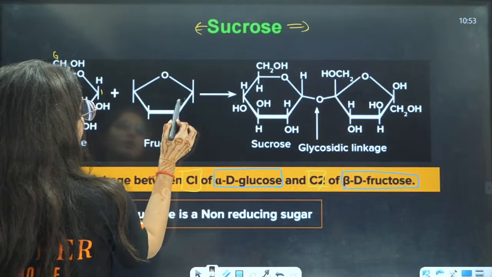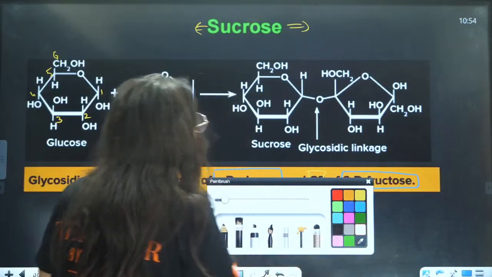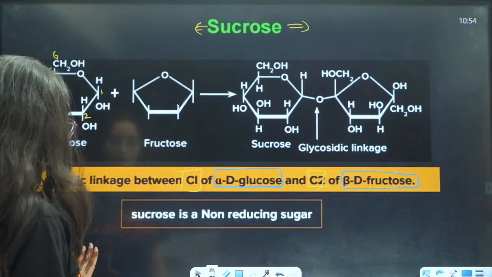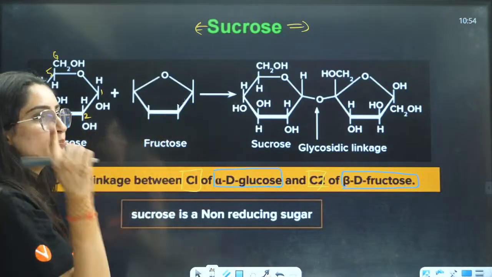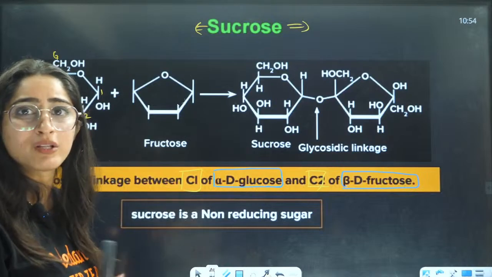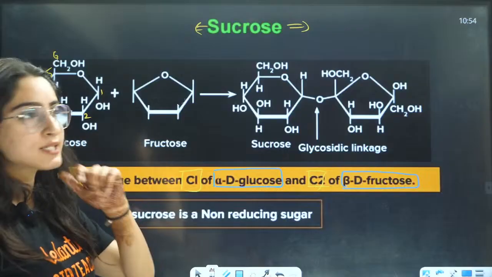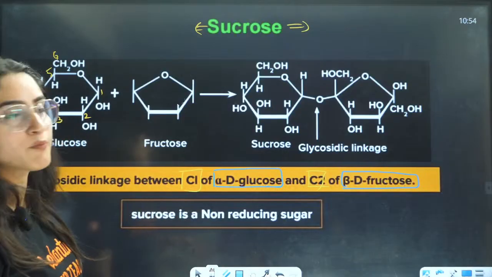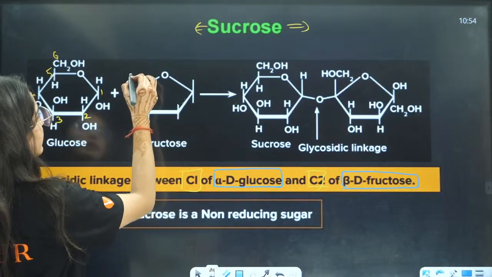Now, if you want to write beta glucose, we want to write it in this form, 1, 2, 3. So on the first position, beta means the OH is on the left side. Left side means it is upwards or downwards? It is upwards, right? So here we will write it like this.